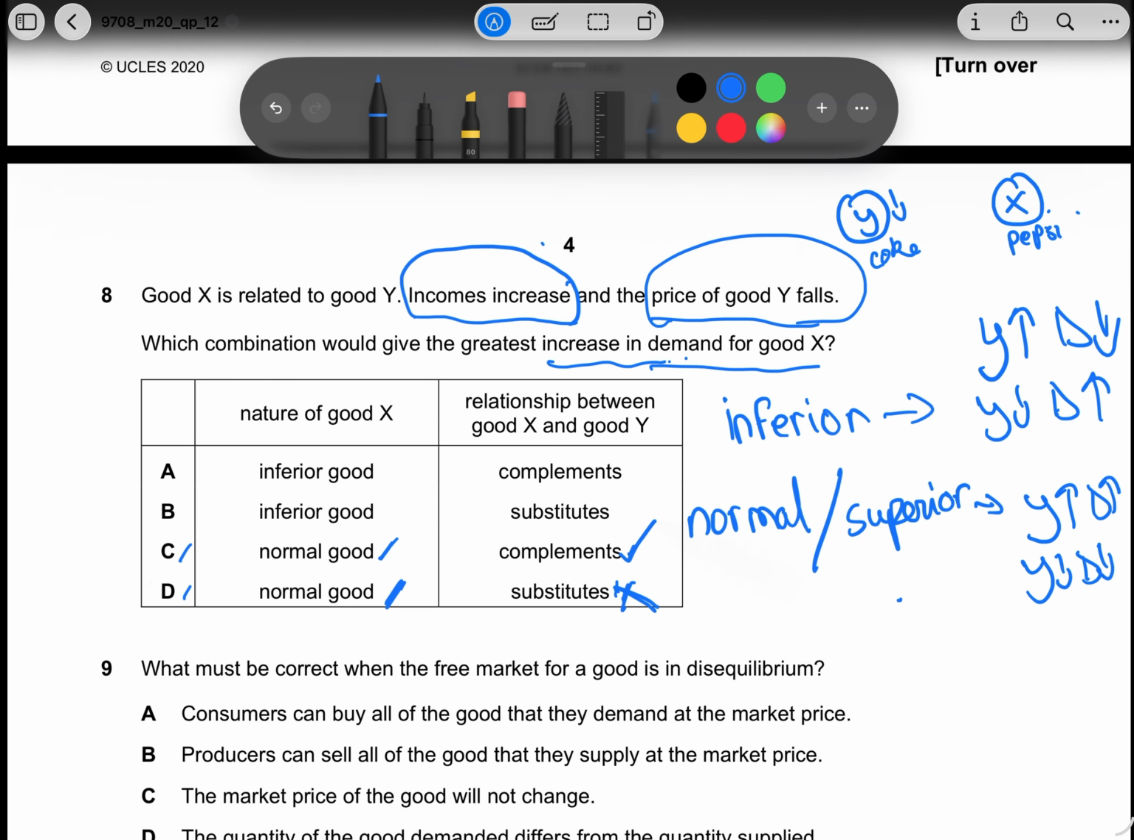So it's got to be complements, because think about it. If good Y were, let's say, tennis rackets, and good X were tennis balls, if the price of rackets falls, their demand will increase. That means the demand for tennis balls would also increase. So the answer is C.